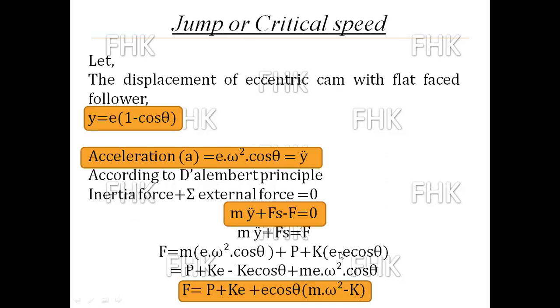It is E minus E cos theta. Multiplying, we get P plus K E minus K E cos theta, plus M E omega square cos theta. From these two terms, I will take cos theta common: minus K E cos theta plus M E omega square cos theta.